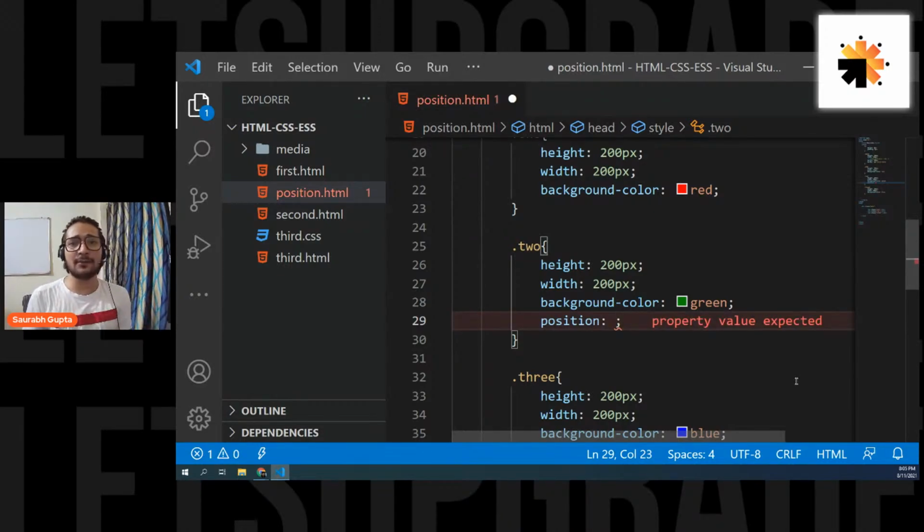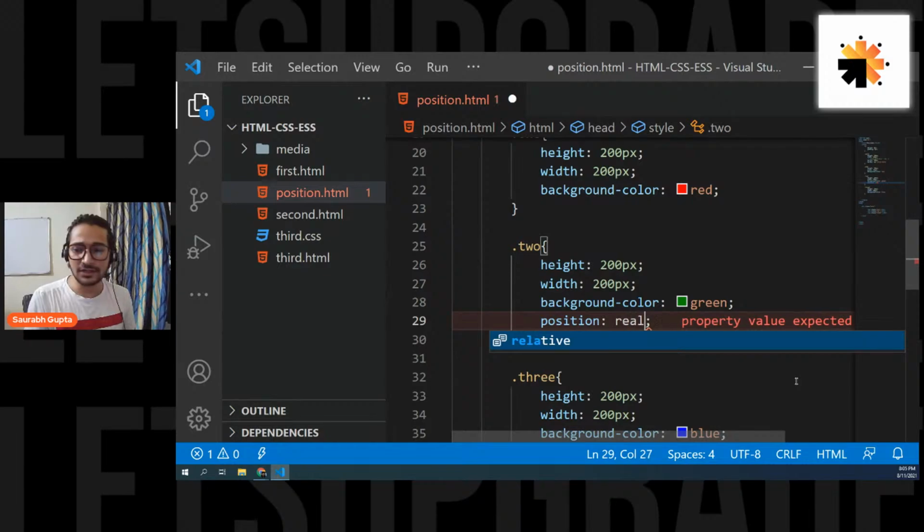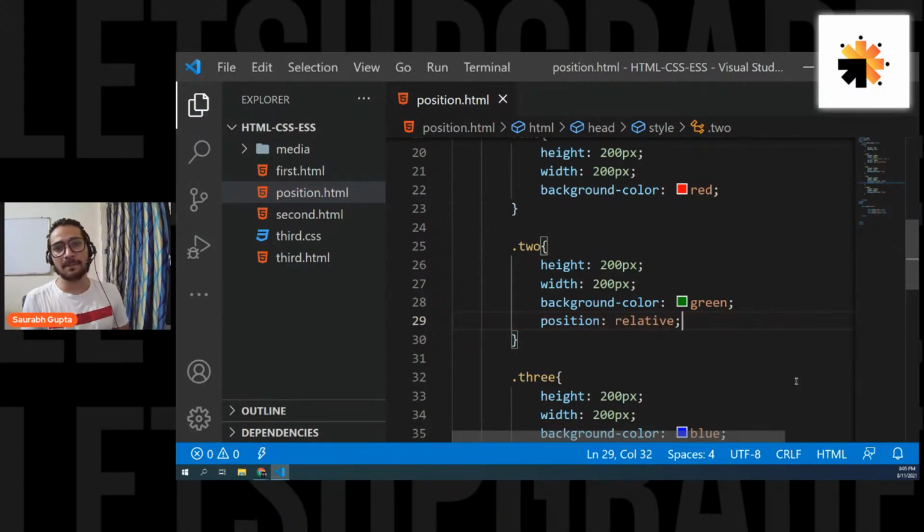So the first position that I'm going to explain to you is position relative. Now what does position relative actually do? It says that the element on which I'm applying position will be positioned according to its original place.